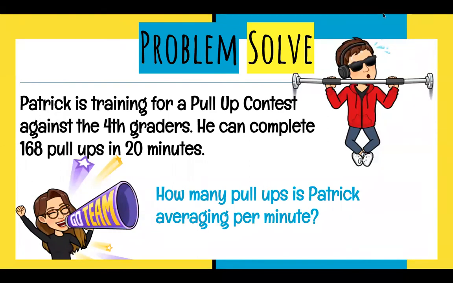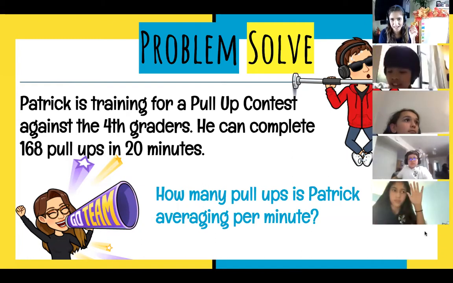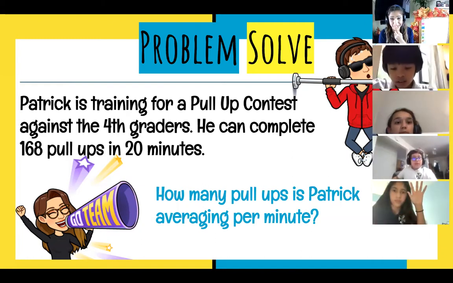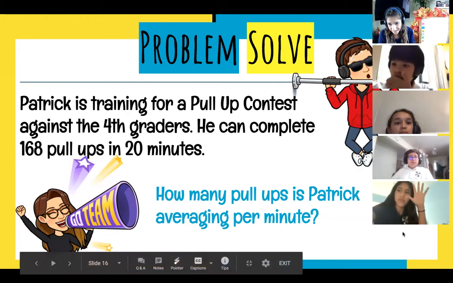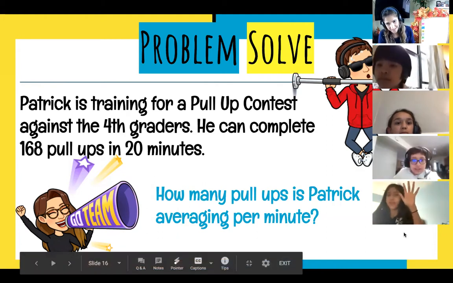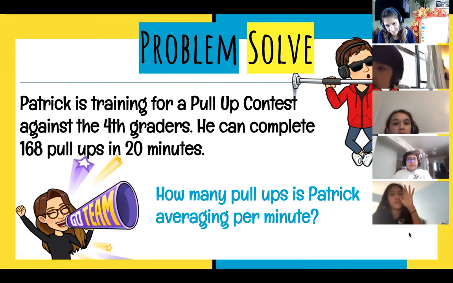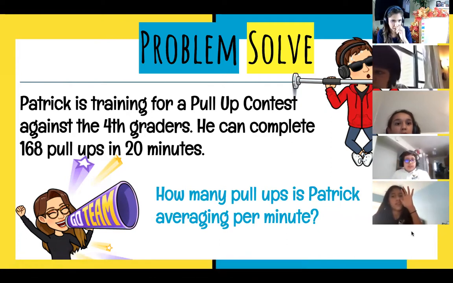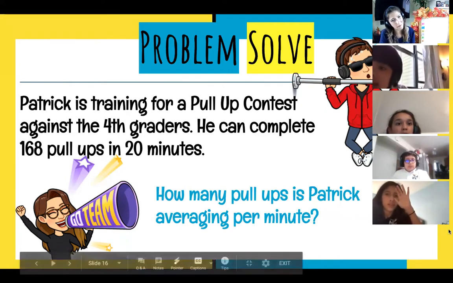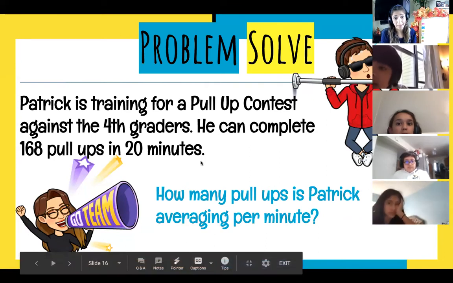So, aside from knowing that we're working in a division chapter, what clues tell us that we're going to divide? What tells us that we're going to need to divide? It is telling us the total amount of pull-ups that Patrick can do.